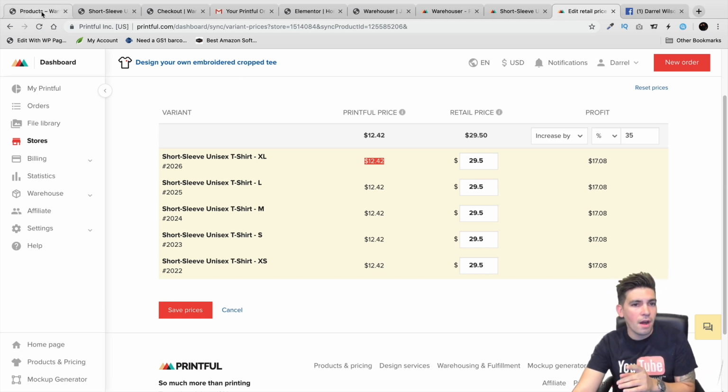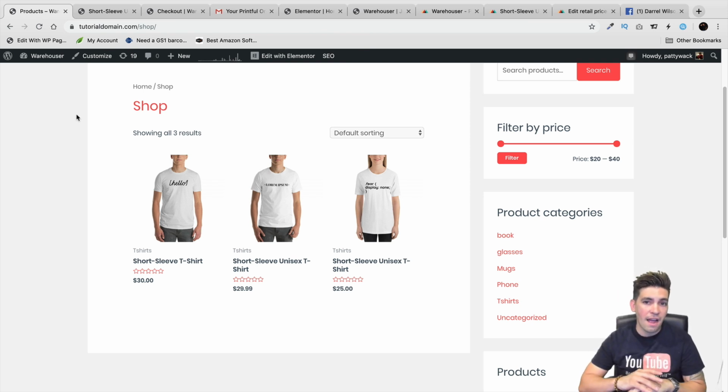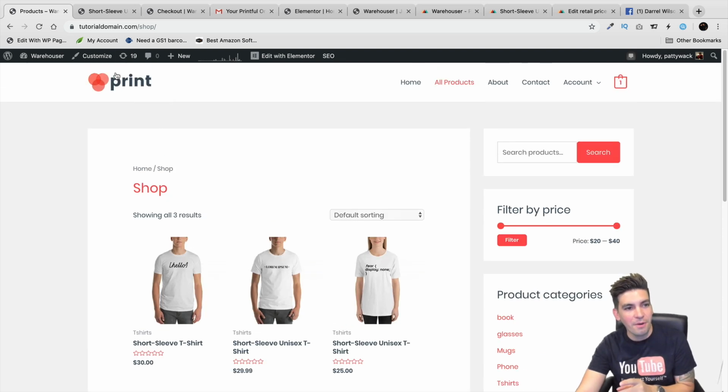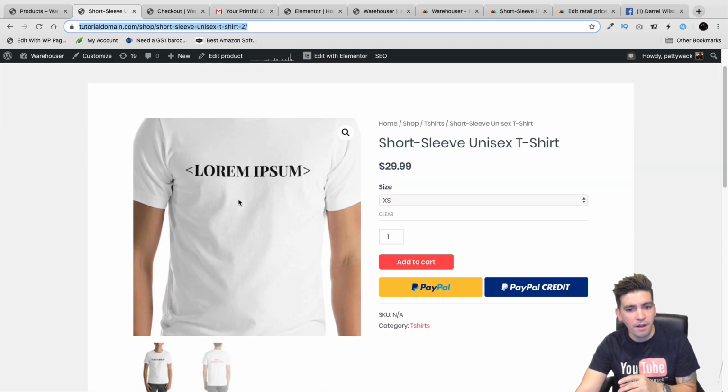And after you make the product, it's actually going to automatically sync to your store, so you never have to make anything. You don't have to do any images. Everything is automated. It's going to be syncing right to your store, making it a very simple and fast process. And of course, I'll show you how to design this page. We'll talk about how you can make this look nicer, change the colors, etc. You don't have to use these same colors. And after that, you're going to see that the products are now available.